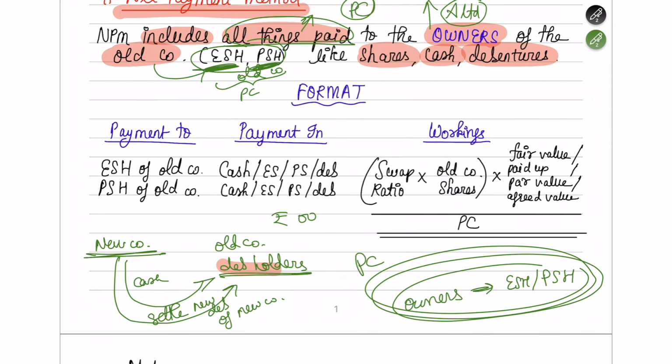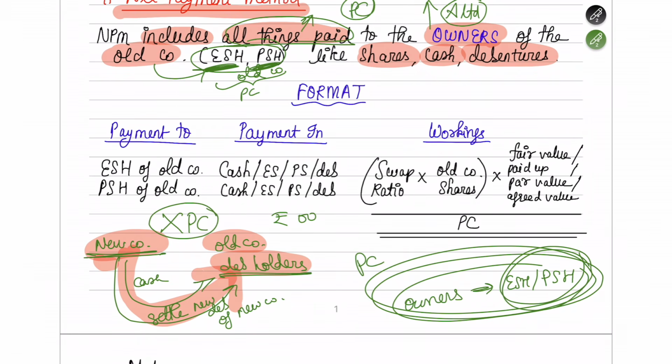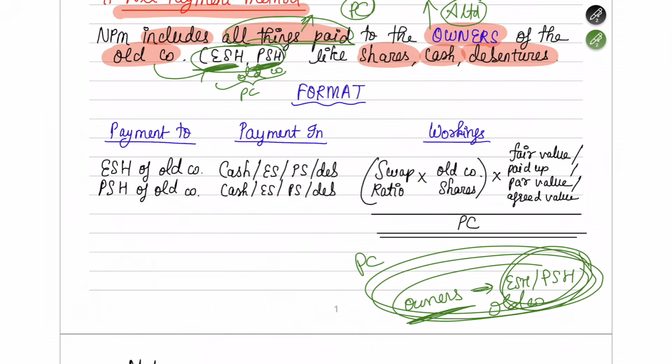Here you have to see whether these debenture holders are the owners of the old company. The answer is no. They are more like creditors of the old company. So whatever the new company is going to pay to these debenture holders will not be considered as PC. Please understand, only what you pay to the equity shareholders or preference shareholders of the old company will come under PC. So here, let me ask you one quiz.